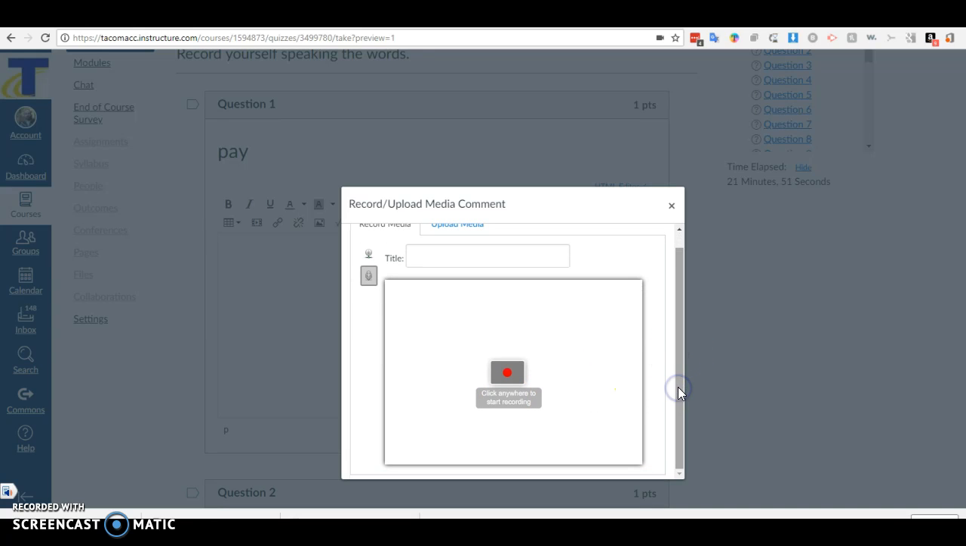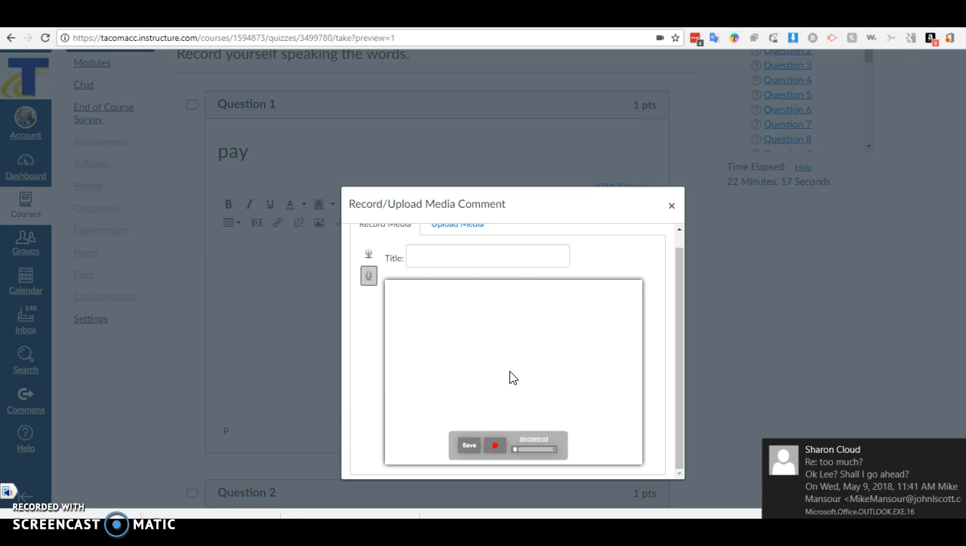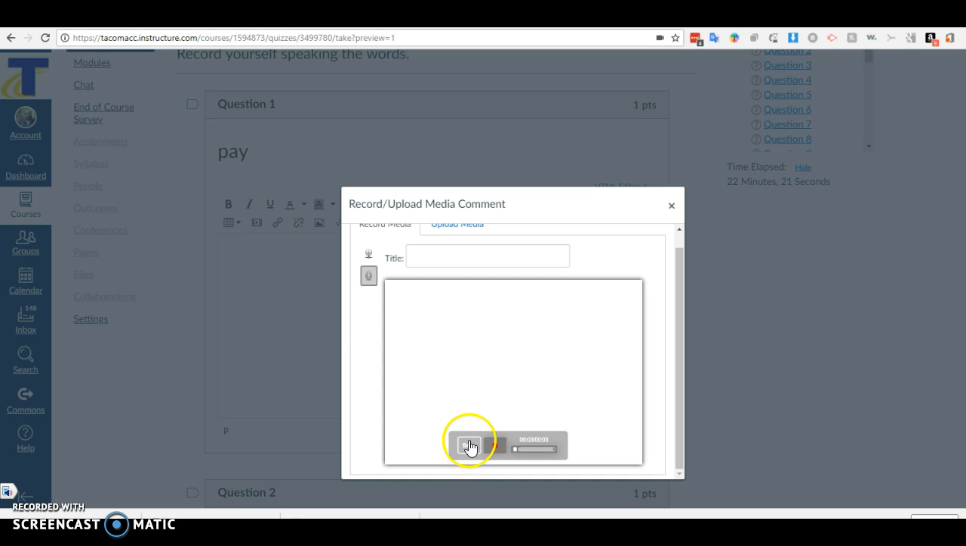Your computer should connect. Sometimes it takes longer, and honestly sometimes it doesn't work. But please try this. If you see the red dot, you're ready to record. I click on the square to stop, and then I listen to my recording. If I'm happy, then I will save it. If I'm not happy and I want to try again, I will record again.